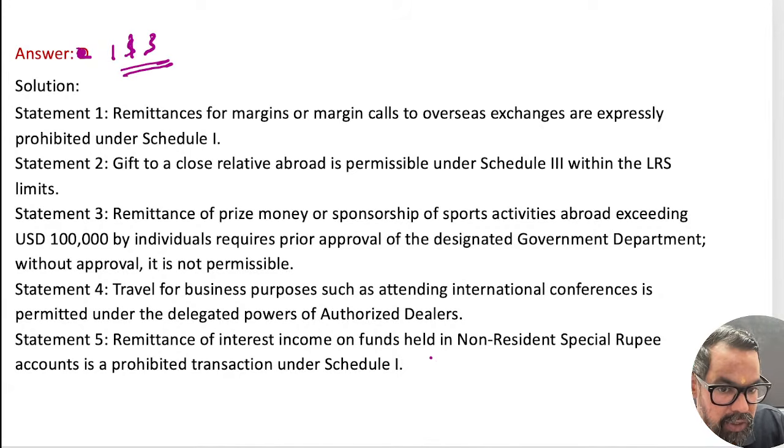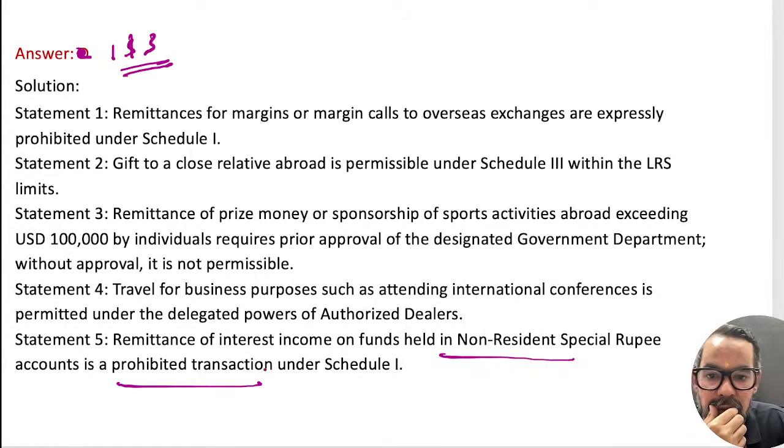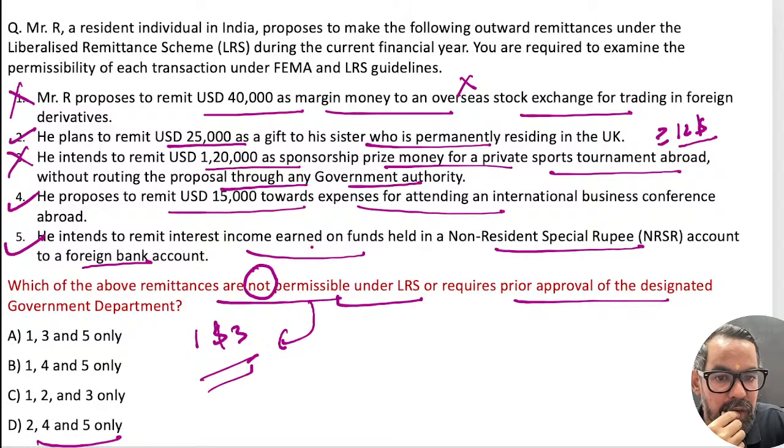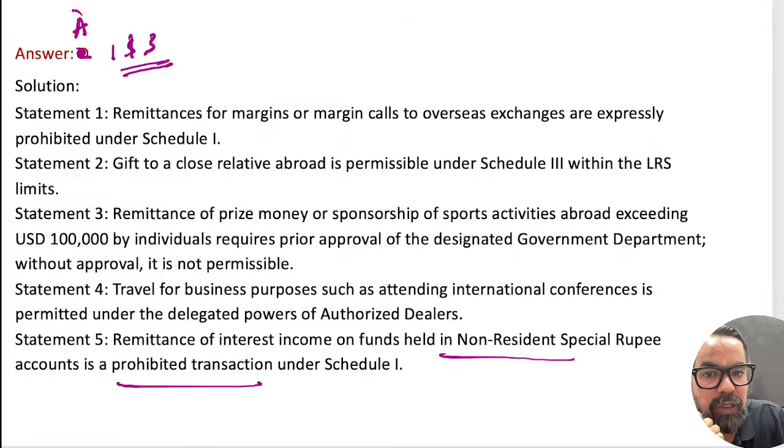So remittances of interest income on funds is a prohibited transaction under Schedule 1. Okay, sorry. This is where he intends to retain the income held in this NSR account, foreign interest earned on the fund. So sorry guys. So this is also... The third one is not permitted, so then A will be the right answer. 1, 3, 5, A will be the right answer, guys. So A will be the right answer for this particular one, because this is also a not permitted area. It is a prohibited transaction under Schedule 1.